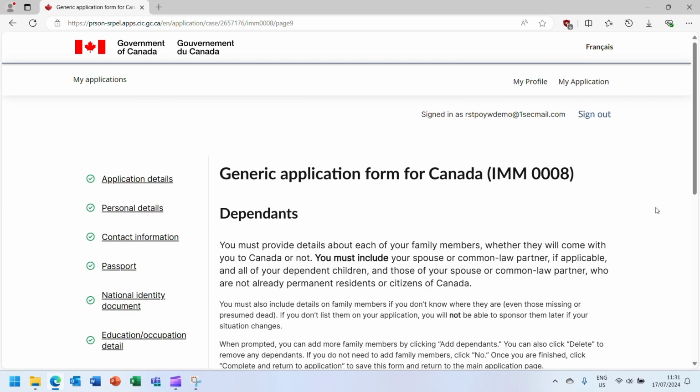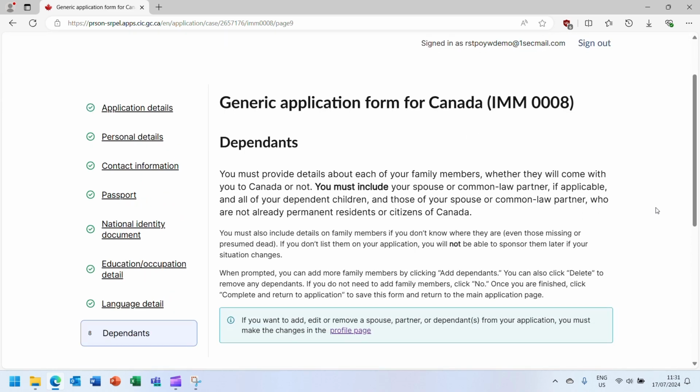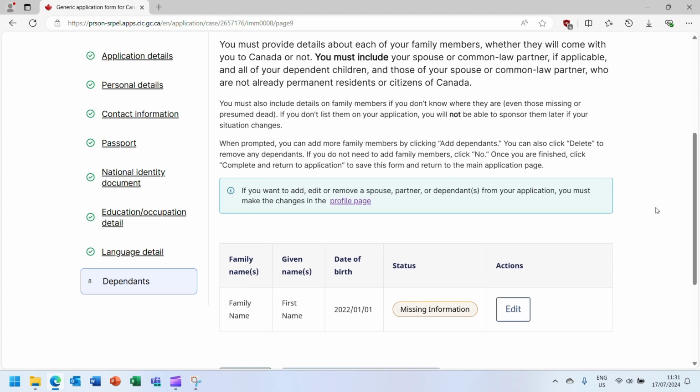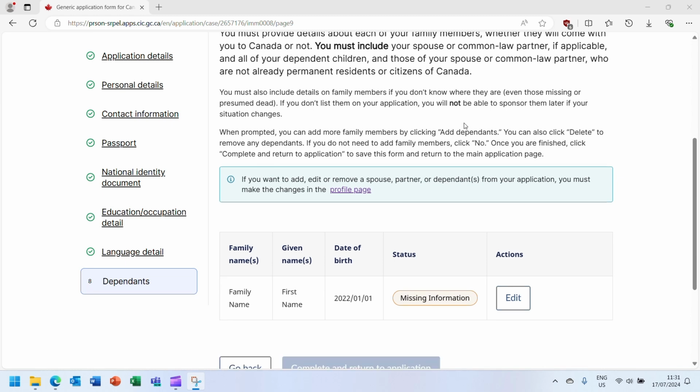If you are applying to bring your spouse and children under the 1-year window, when you get to the dependent section of the form, you will need to ensure that they are listed here. If you did not add your children when creating the principal applicant's profile, you will need to click on the link here to open the principal applicant's profile and add your children. Once the children have been added, they will appear under this section.